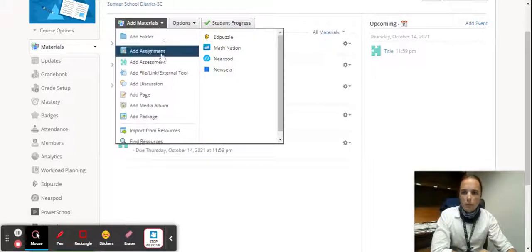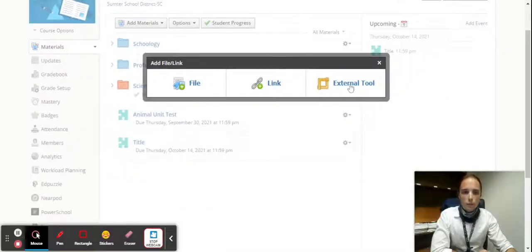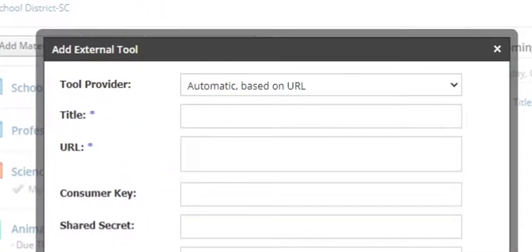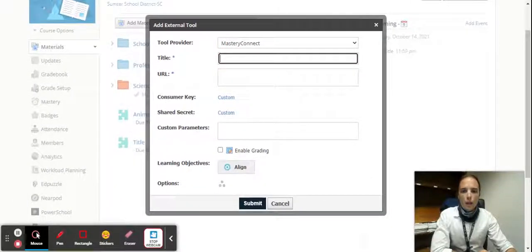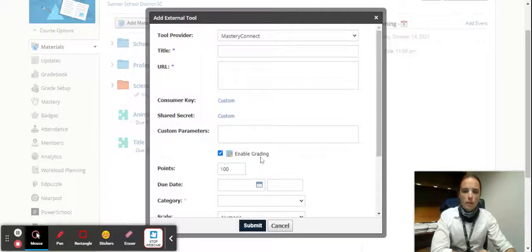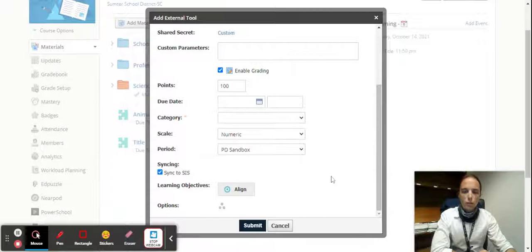You're going to add material, add file, link, or external tool. Click external tool, and then you'll notice the drop-down menu for tool provider. Click the one you want, give it a name, and then here's where your URL will go from the Mastery Connect tracker. Okay, so you make sure you have your URL in here before you submit. Of course, make sure your enable grading is on and all of your categories are done correctly, and your sync to SIS is checked, and your Mastery Connect tracker will be synced to your Schoology.